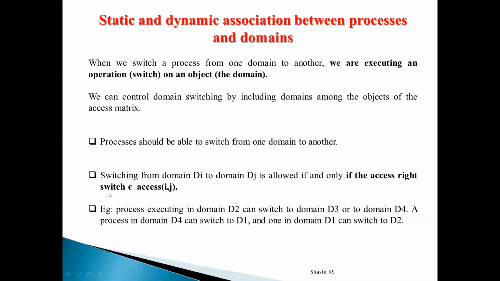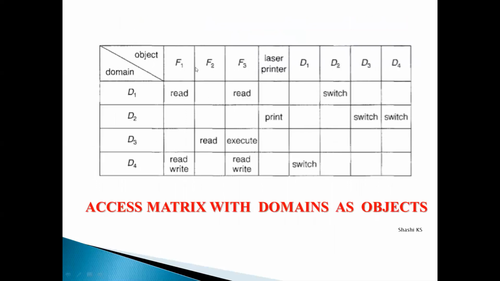So far we saw only the read operation, write operation and execute operation entered in the cells of our access matrix. But we can also enter something more, and for that our access matrix is extended to include domains also. Why do we have to include domains? See this diagram. This is our basic representation of the access matrix. Along with that, in the columns, we have added domains also. Usually we had only the objects, that is the resources, in the columns, but here we have added the domains also. Why? Because we need to represent a domain switch.